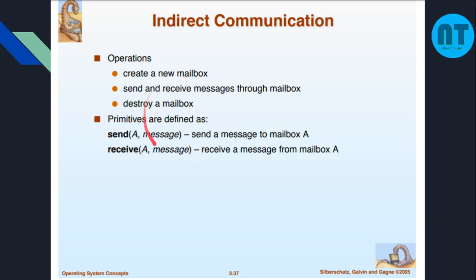Here there is no need for a communication link to be established, only the mailbox is created. It's like a buffer. It contains some data, and then after that we can create a new mailbox and put some data. After putting some data, they can either receive the data or send more data. After the communication process is over, they can destroy the mailbox. So this is an indirect way of communication.